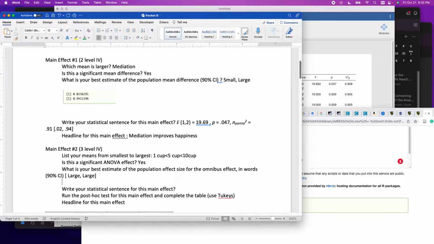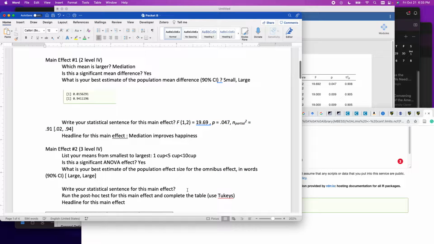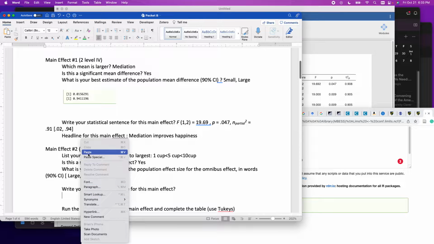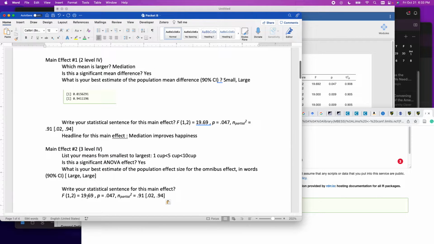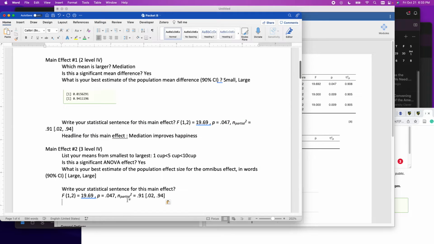I'm going to go ahead and just copy this one since it's right there for me. Write my statistical sentence, so I'll adjust this as needed. Paste. All right, F with 2 and 4 degrees of freedom for this coffee main effect equals 19 exactly.